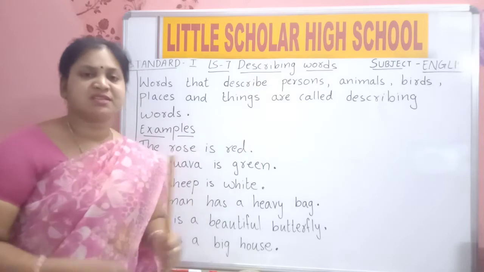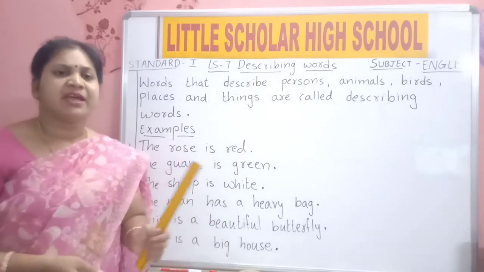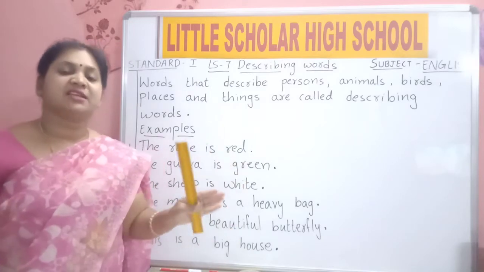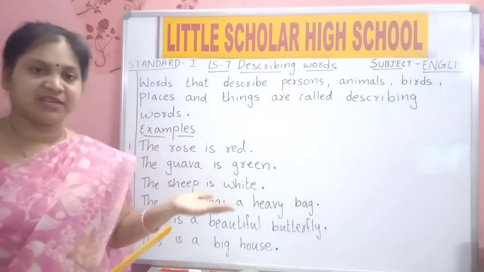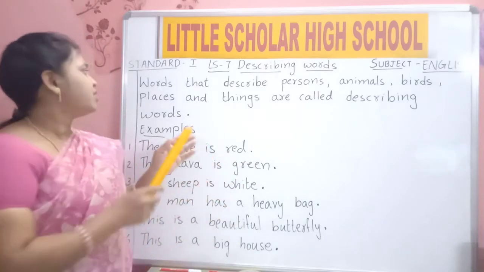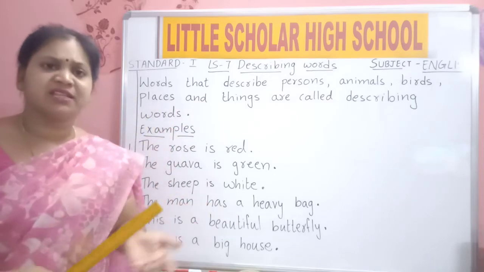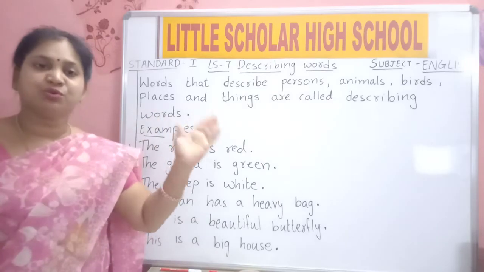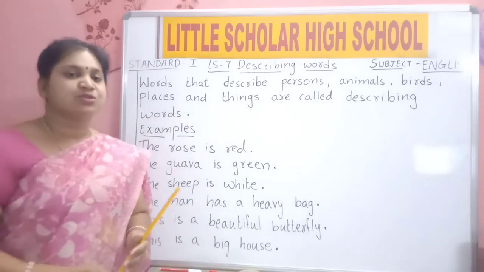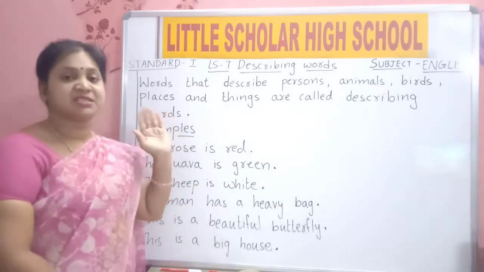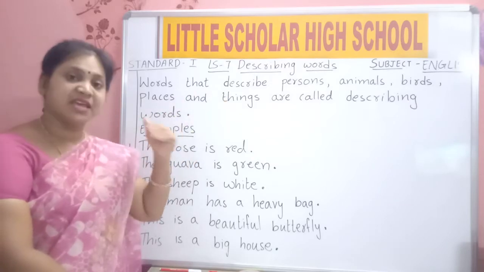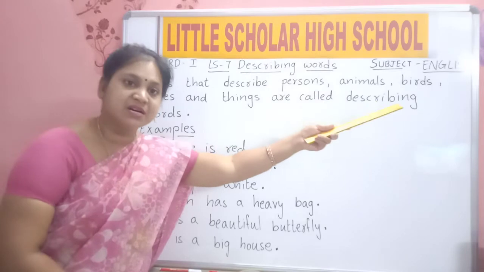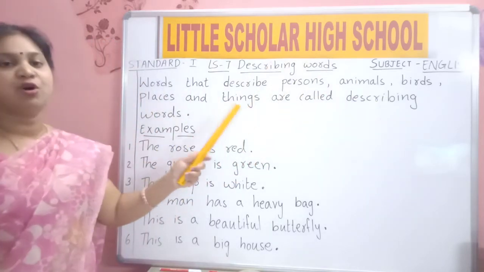Bird. If you want to say something about the birds, what will you say? It is a bird. It has two wings. It helps them to fly in the sky. So places. If you want to say anything about a place, it is a beautiful house. It is a beautiful building. So describing means saying something about persons, animals, birds, places and also things.